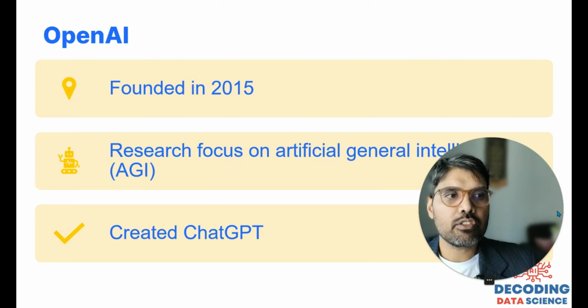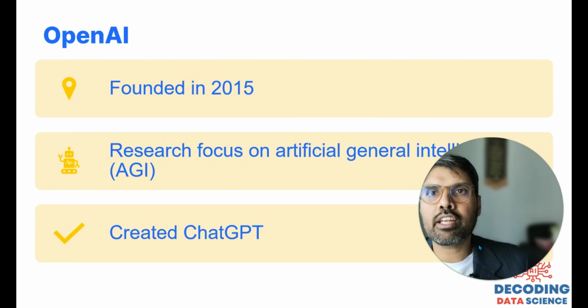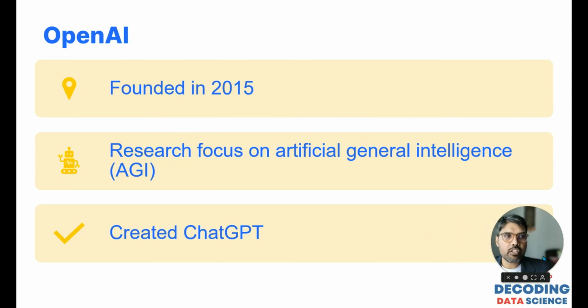Good morning everyone. We all know that since November 2022 there has been a big buzz about generative AI and ChatGPT. Today we are going to talk about what OpenAI actually is and what this amazing magic box ChatGPT is. Coming to the company, it was founded in 2015 by Sam Altman and some co-founders, and its main focus was research into artificial general intelligence.